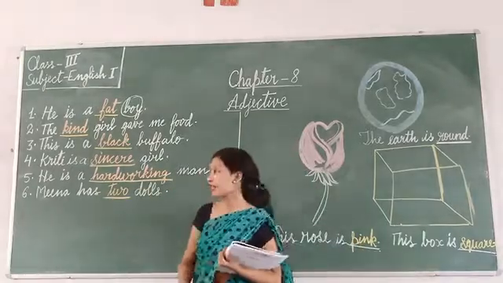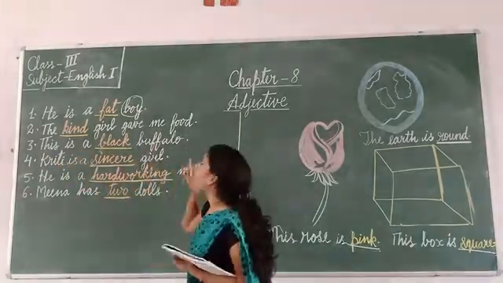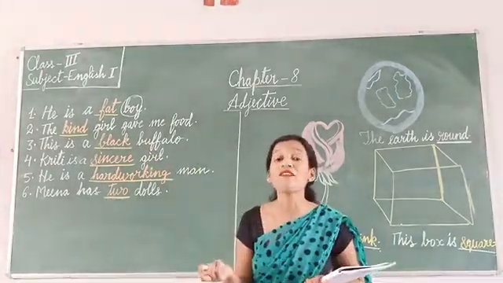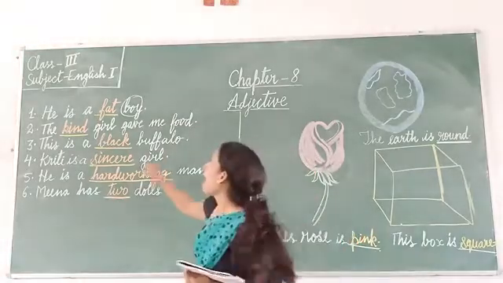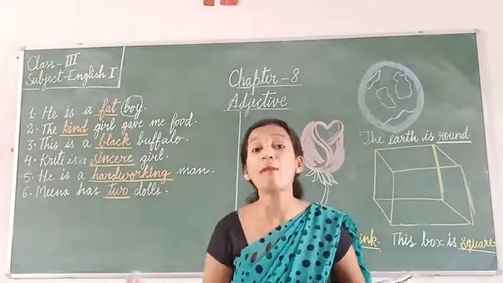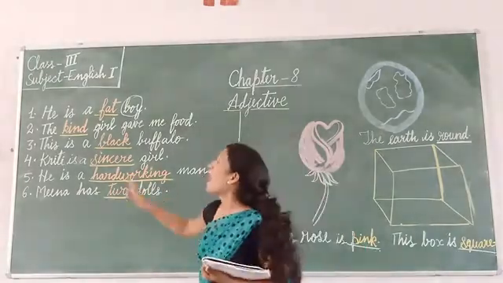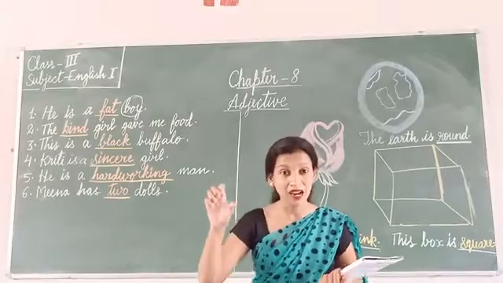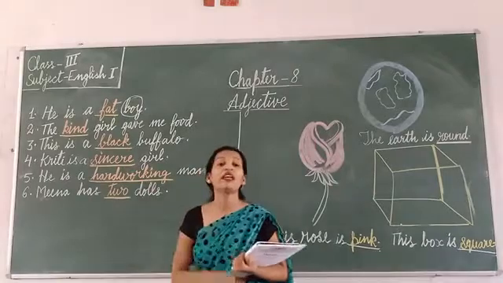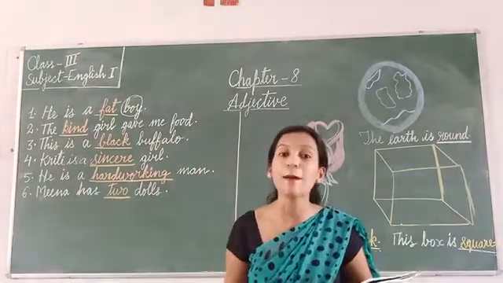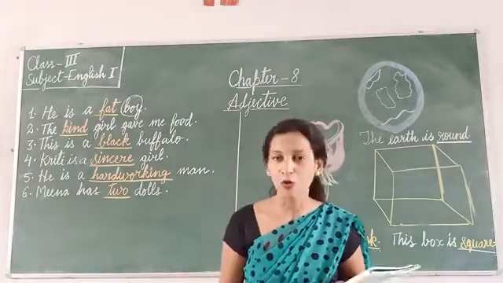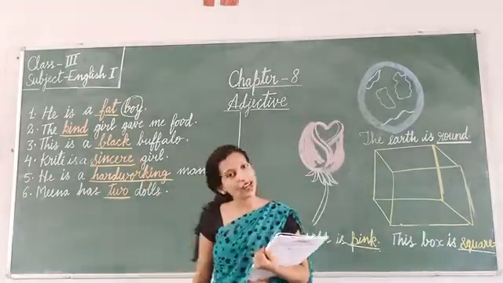Similarly, you see the third example. This is a black buffalo. You can see in this sentence, buffalo. What is buffalo? Buffalo is a noun. And which word is telling something about buffalo? Like what color a buffalo has? Buffalo has a black color. It is black in color. Right? It is telling buffalo's color. So that means black will be an adjective. Why? Because it is telling something about a buffalo, which is an animal and which is a noun.